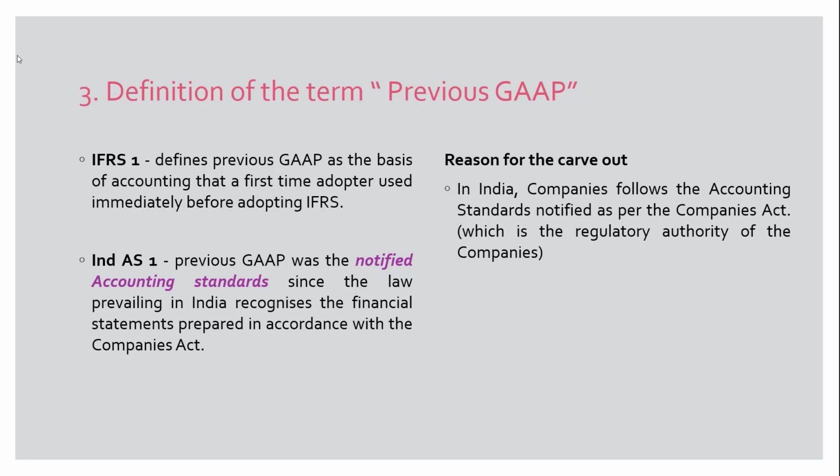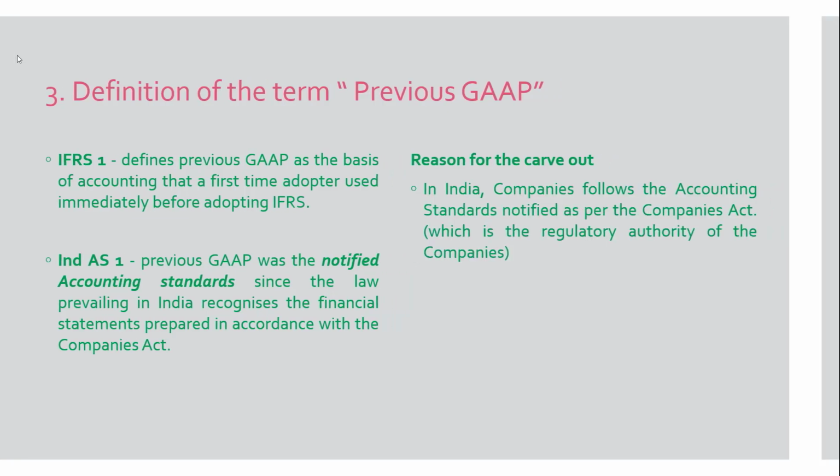IFRS 1 defines previous GAAP as the basis of accounting that a first-time adopter used immediately before adopting IFRS. So the accounting principles used by the entity before adopting IFRS are referred to as previous GAAP as per IFRS 1. But IND AS is very clear: we have only one GAAP, that is the accounting standards notified and prevailing in India. So this is the reason for the carve out. We'll move to the fourth carve out.